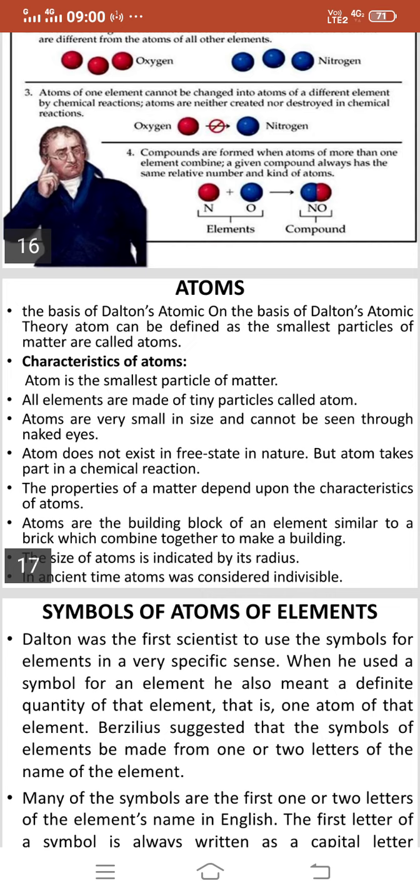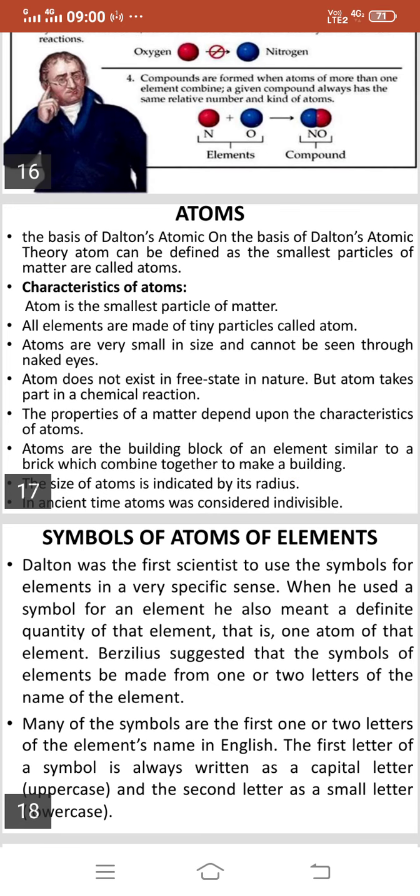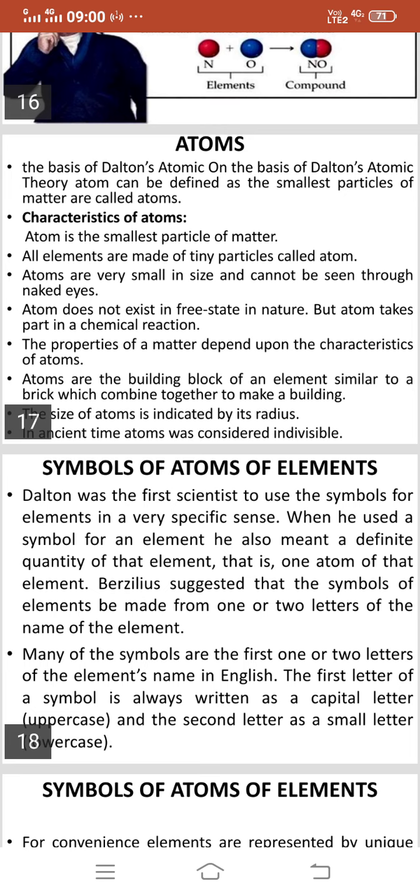Atoms are very small in size and cannot be seen with the naked eye. Atom does not exist in a free state in nature, but atoms take part in chemical reactions. The properties of matter depend upon the characteristics of atoms.